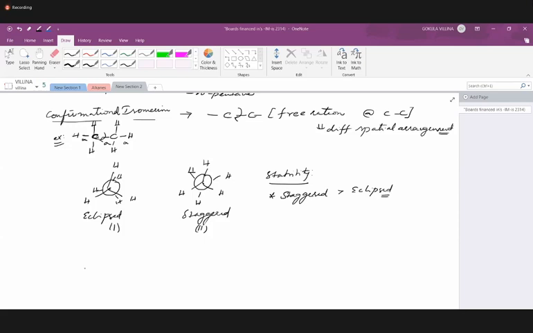What is the criterion to show conformational isomerism?